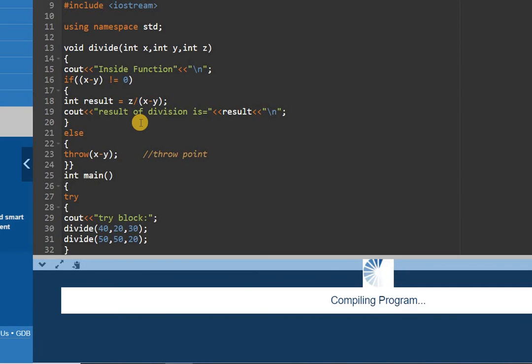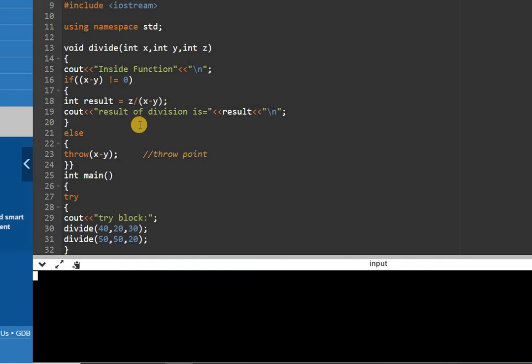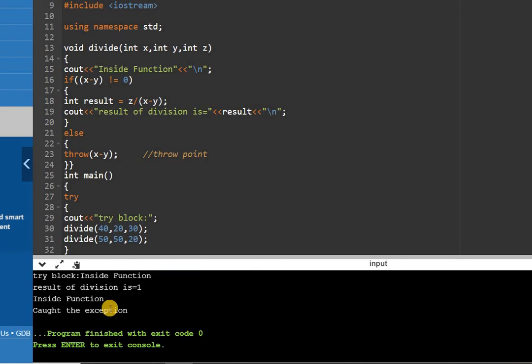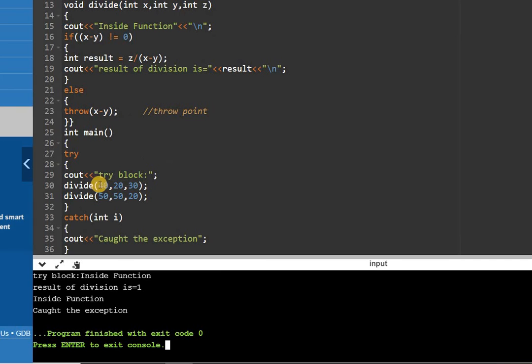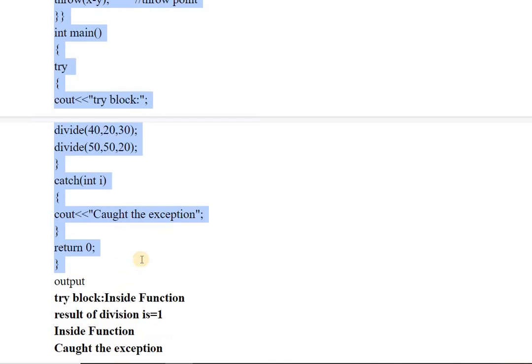When I run this program, it will give this output. By changing the different inputs, you can check whether the exception occurs or not. Here in the second case we got the exception, because these are the x and y. When we subtract x and y, we get 0, and 20 will be divided by 0, so divide by 0 will happen here.